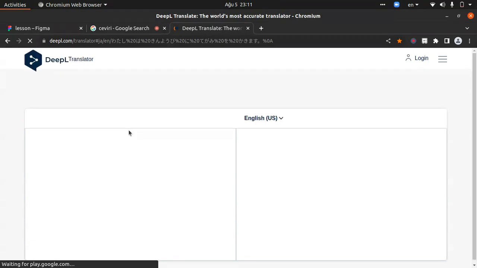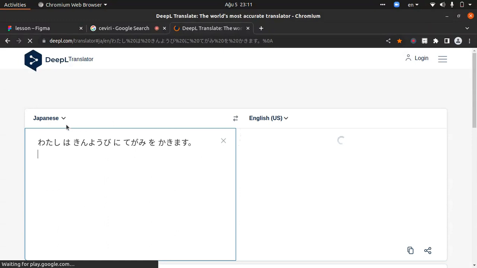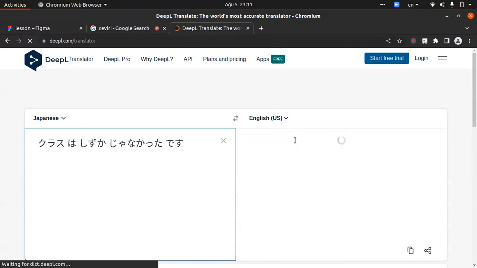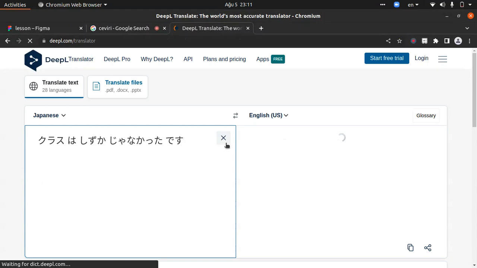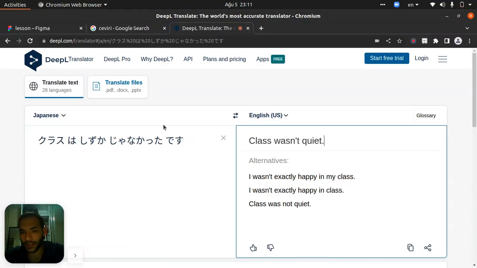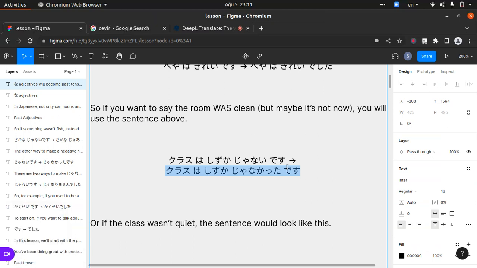I will open here Japanese. Oh, already something there. Kurasu wa shizuka janakatta desu, right? Let me check. Class wasn't quiet. I told you it will change. It will be past tense and negative.